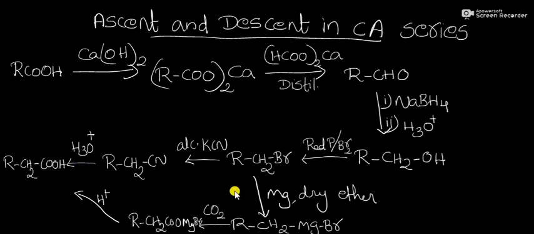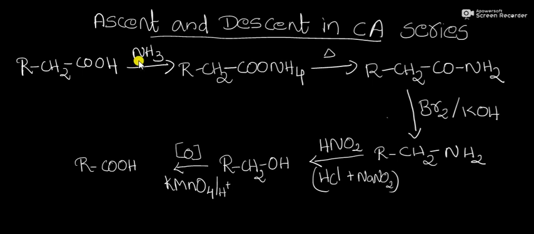So this acid can be obtained through two different methods. One is through the hydrolysis of the cyanide group. Another method is through the carbonation reaction of the Grignard reagent followed by hydrolysis. These are the two different methods to obtain the higher homologous series of carboxylic acid. That's about the ascending series reaction.